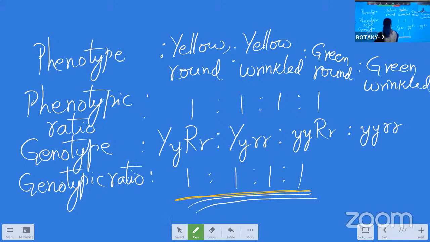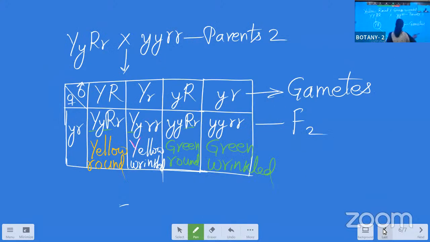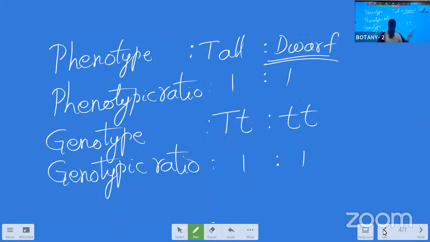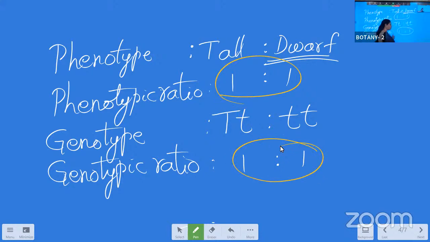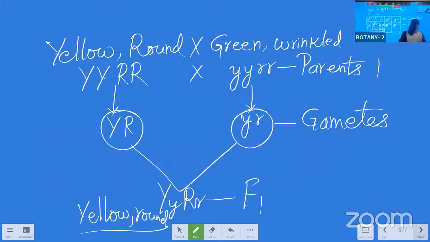So like this, we can conclude our answer. Okay, so see here, the phenotypic and the genotypic ratios are same in the test cross and even in the monohybrid cross. Genotypic and the phenotypic ratios are same. That is the conclusion for us, what we are going to write over here.